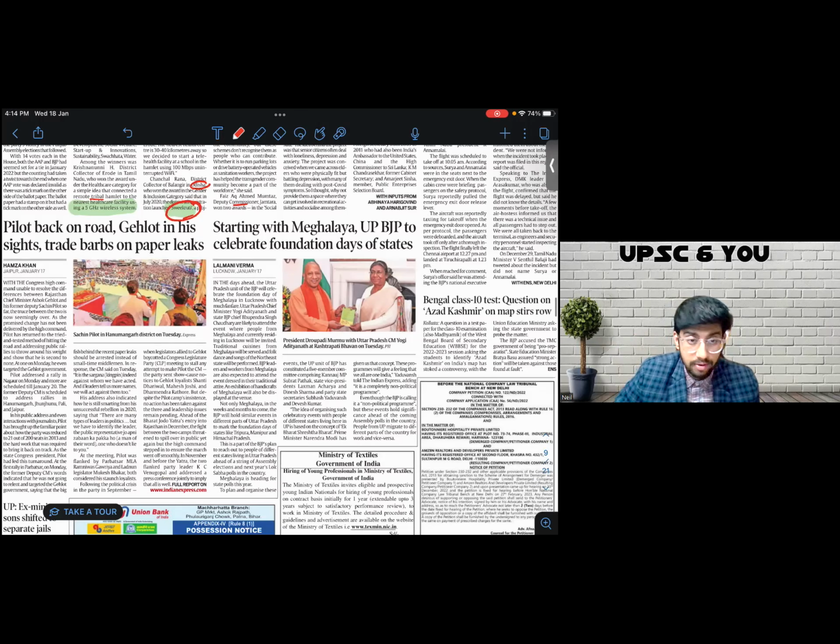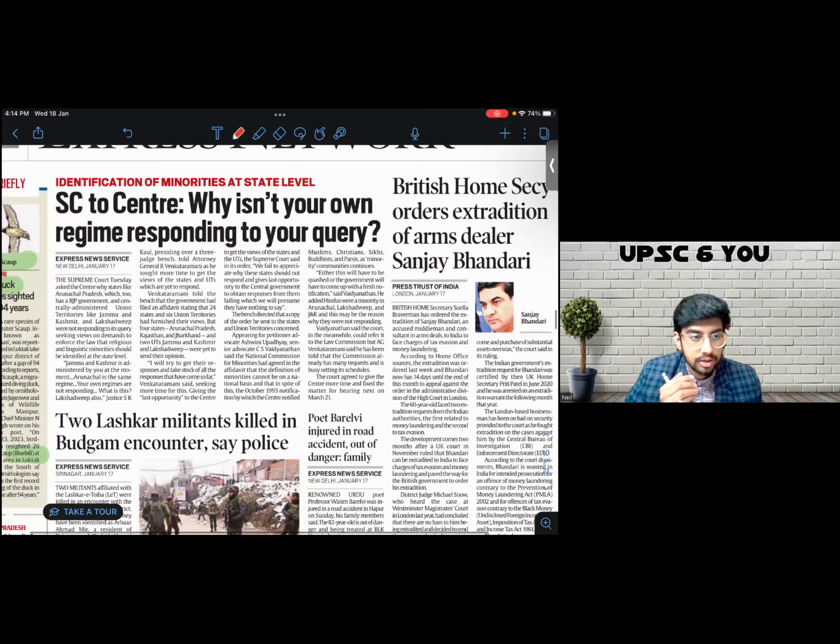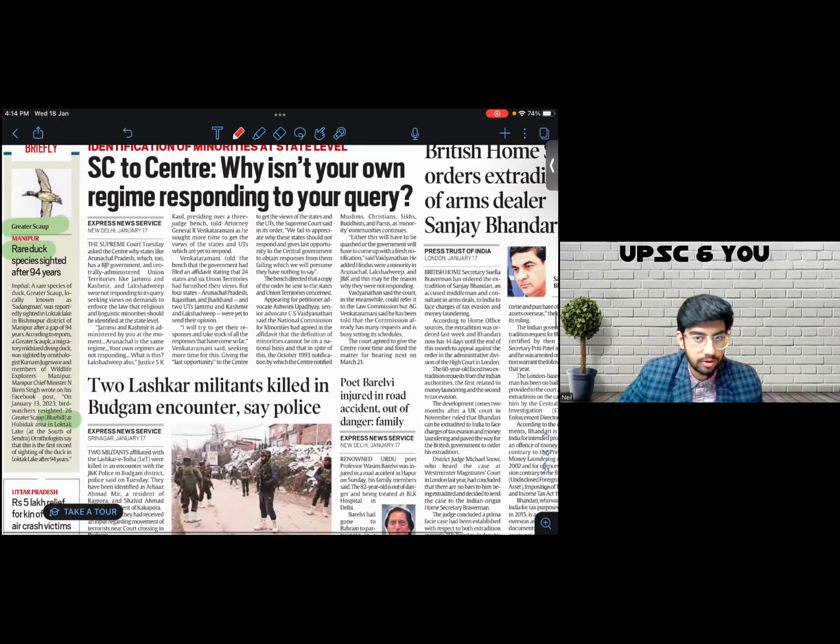I come to page number 12, Express Network, and I see that they speak about a rare duck species sighted after 94 years. So I'm not going to memorize it. I just see the name. Name is Greater Scaup, if I'm pronouncing it right, and it is also called bluebill. That is it. So now in my subconscious memory, I'll try to internalize, try to feed that a Greater Scaup is a duck. So if I see a similar name in the examination hall, I'll be inclined to believe that it's a bird, it's a duck.